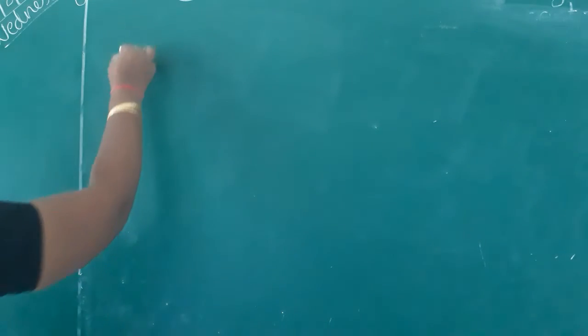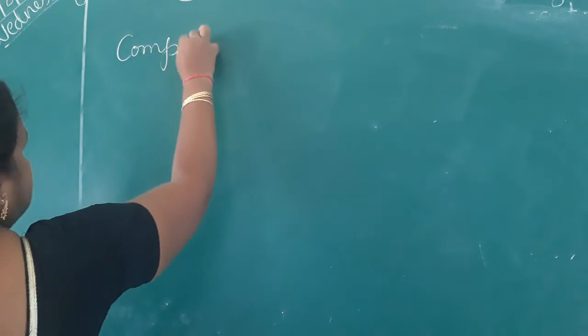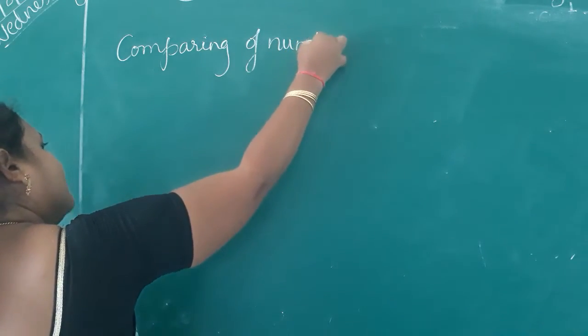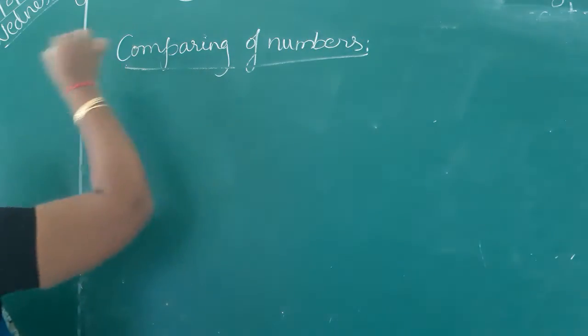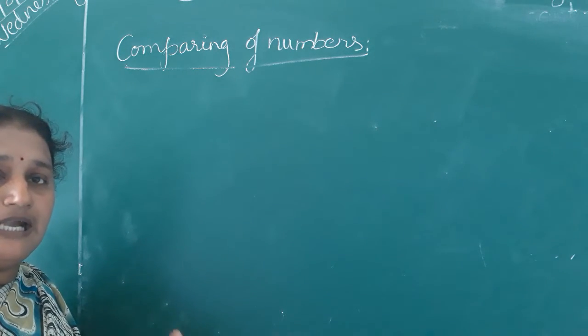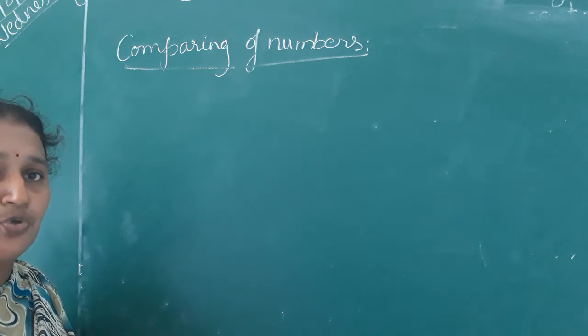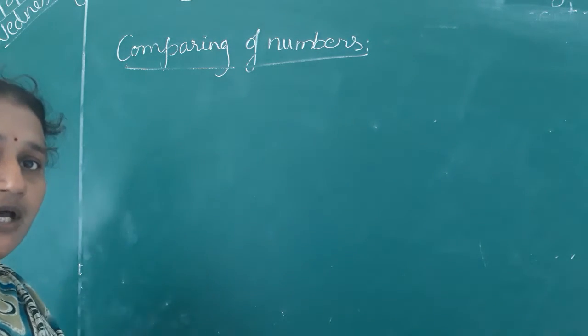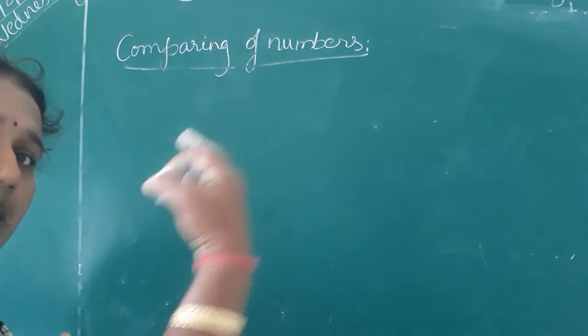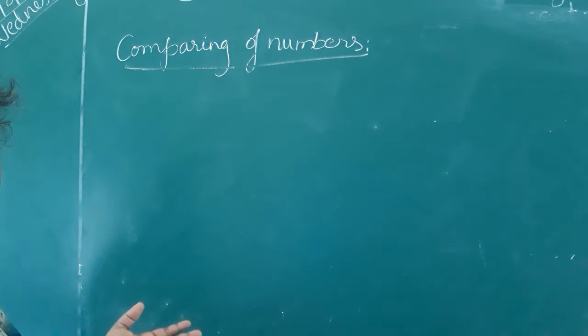After writing like this, next you have to learn about the comparing of numbers. Comparing of numbers. What is meant by comparison? Comparison means saying about the relation between those two. For example, if two persons are given, who is taller, who is shorter, like that if they ask, after seeing those two we will check and say he is the taller and he is the shorter. So that is the comparison. Thick, thin, shorter, longer, like that.